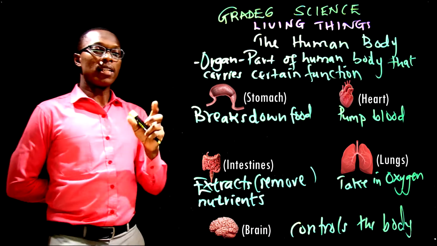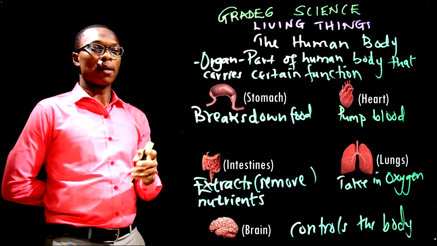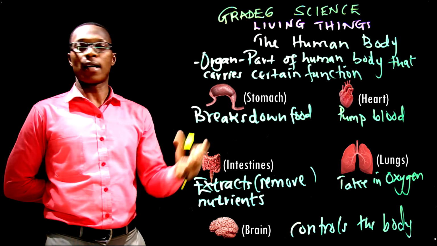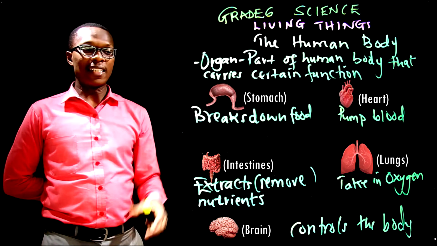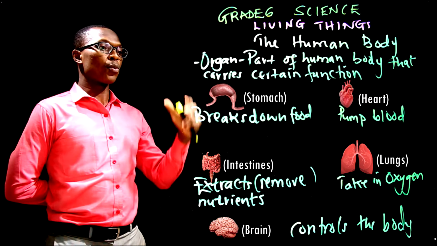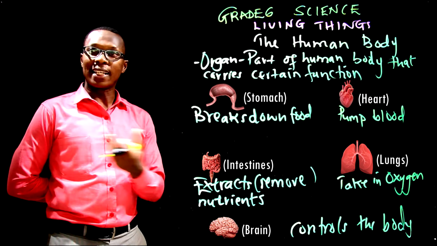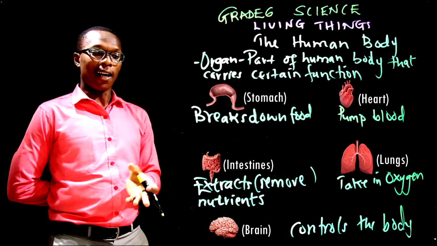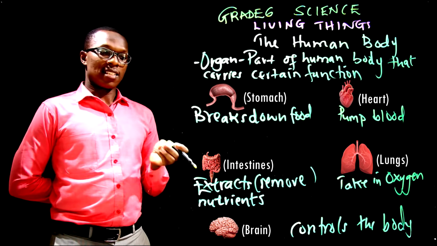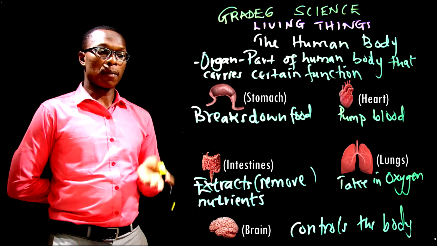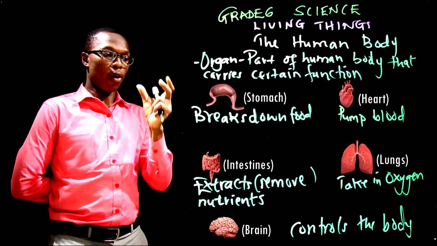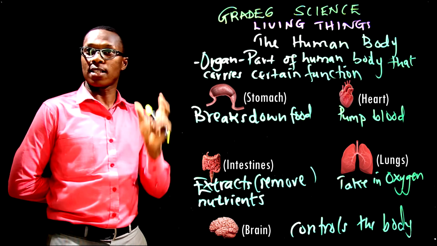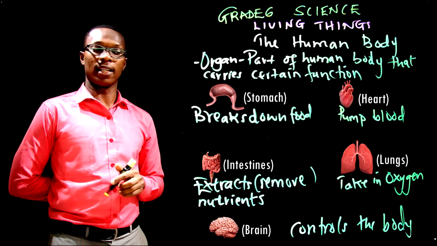When the stomach breaks down the food, when the heart pumps the blood, when the intestines extract the nutrients, when your lungs take in oxygen, all these are necessitated by what? By the brain. The brain is the one that controls all this, so it controls the entire body. I hope that's clear, yeah?